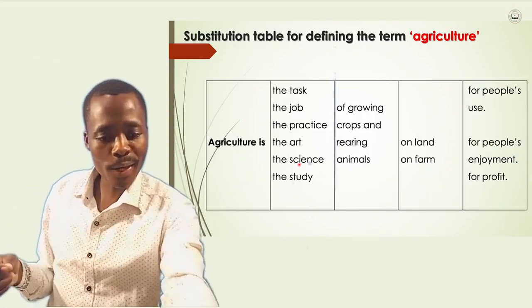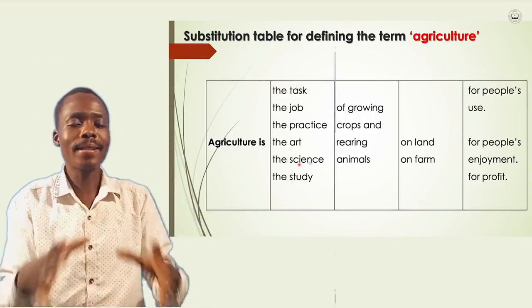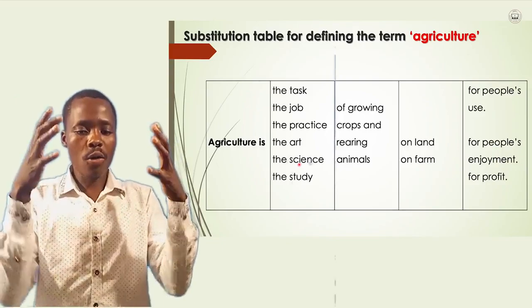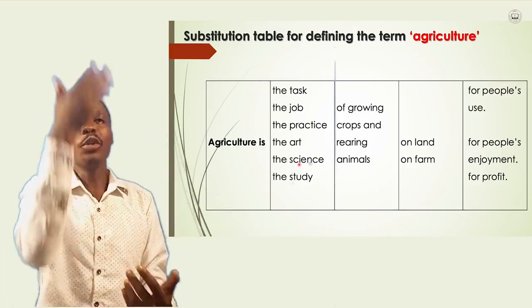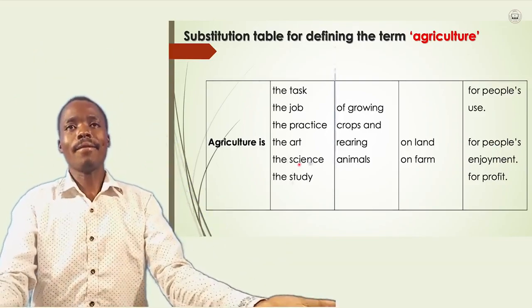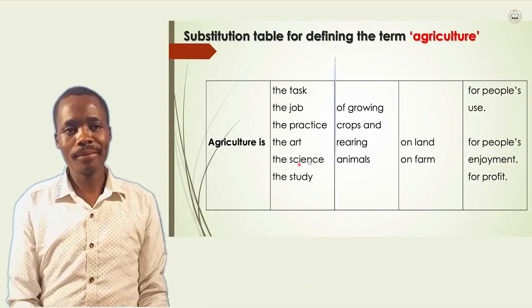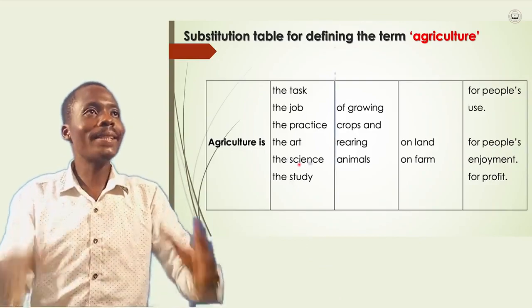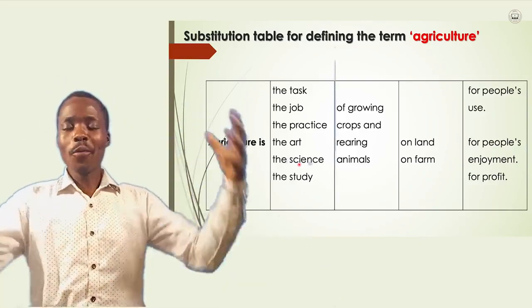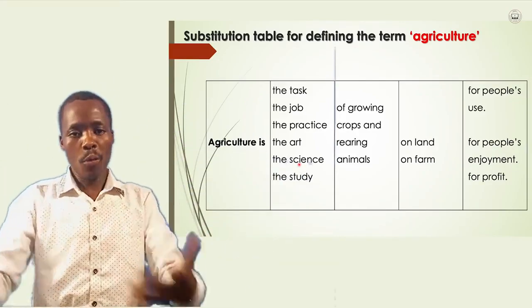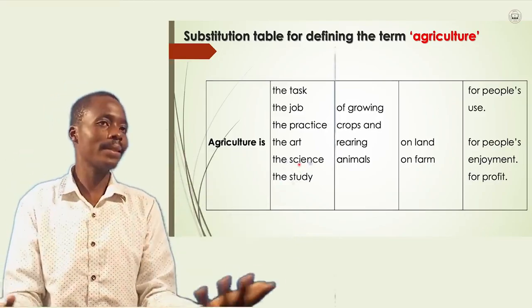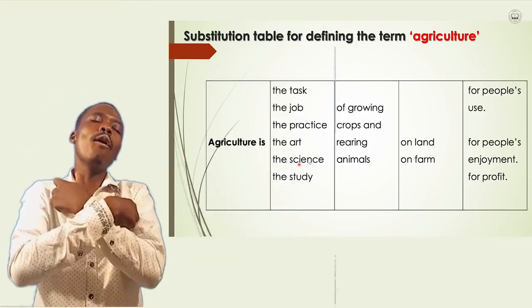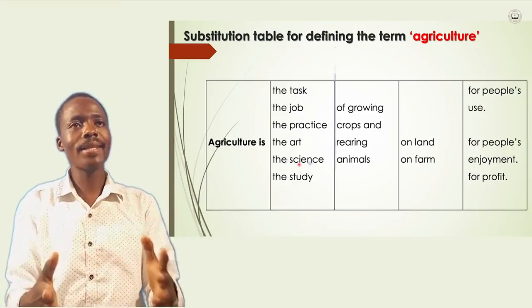Have you seen? That is why agriculture is also the science of growing crops and rearing animals. You know animals have life. Why should we take this out? That's why we are saying that it is the science. We study the life of pigs. We study the life of bees. We study the life of ducks. We study the life of all living things that we raise on a farm.